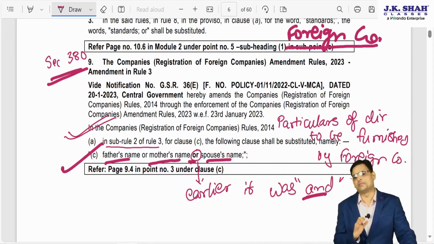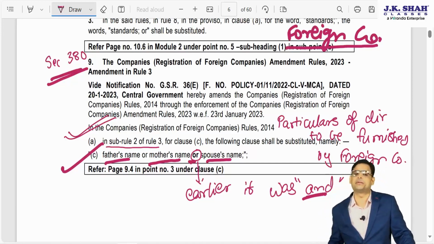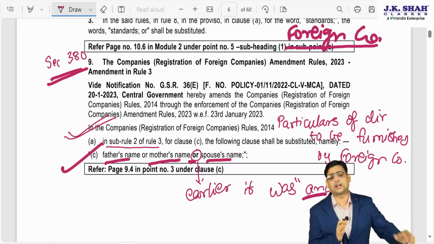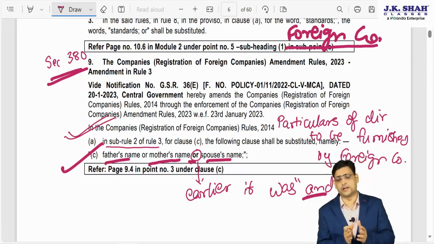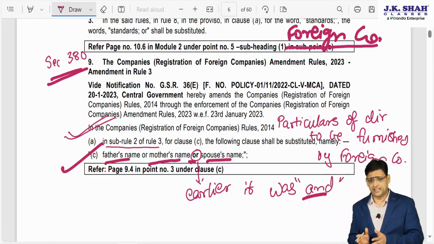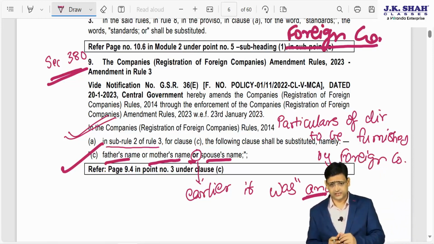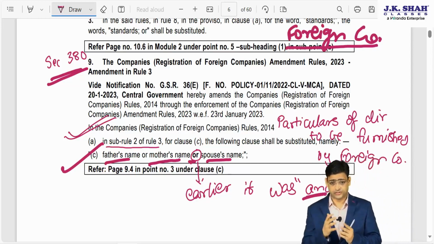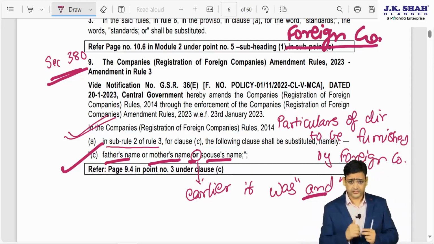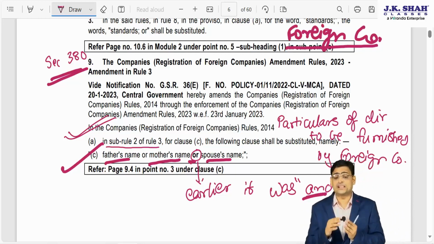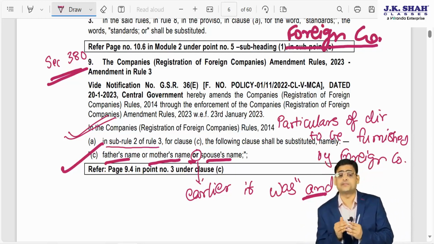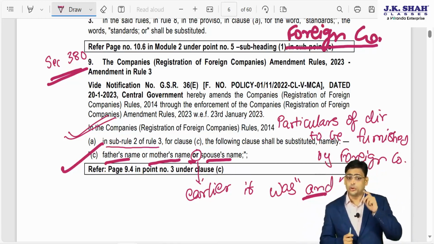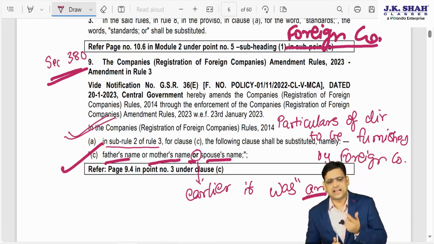Under that section 380, whenever a company incorporated outside India starts a place of business in India and carries on business activity in India, they have to give a lot of details and documents and file them with the New Delhi ROC. Along with those documents, they also have to give the information of the directors of that foreign company. So now the amendment is in that part.